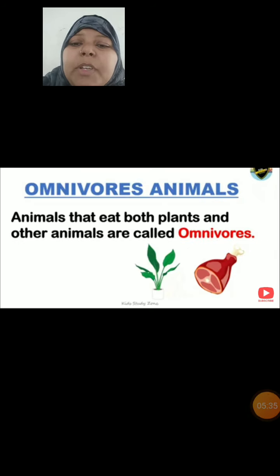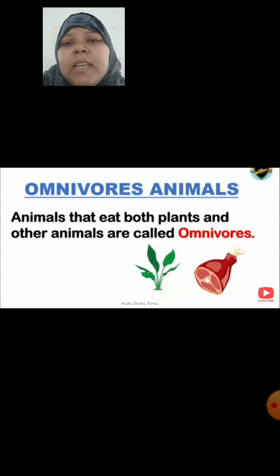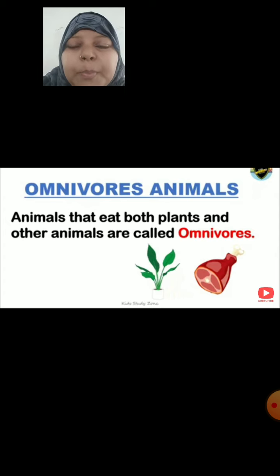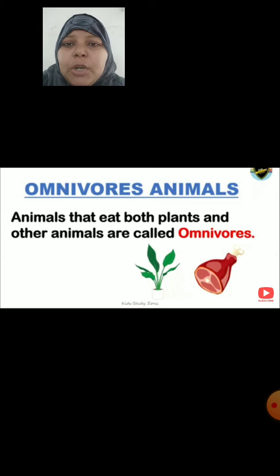Omnivorous animals. Animals that eat both plants and other animals are called omnivores. It means animals which depend both on plant products as well as on the flesh of other animals are called omnivores.